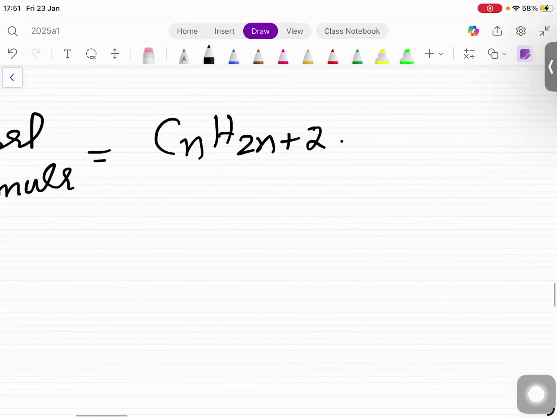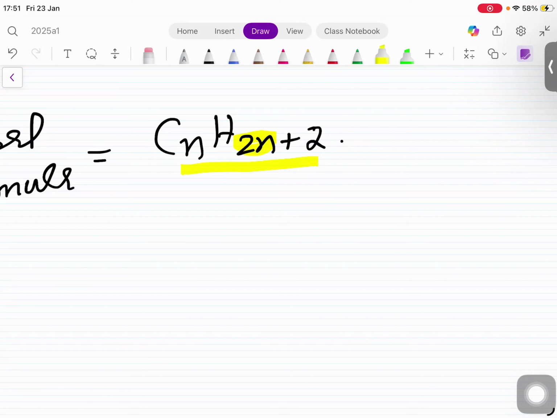What does it mean? Now, let me zoom in. This says that if the number of carbon is n, the hydrogen number will be what? 2n+2. That is, in any hydrocarbon, whatever the number of carbon is, the hydrogen number will be twice and then two more. That'll be an alkane.